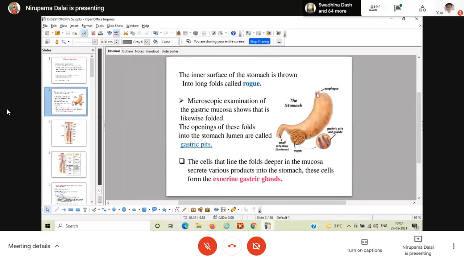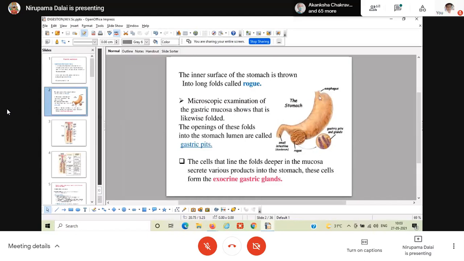You can see in this slide there is the esophagus. Here is what is known as the greater curvature. This part is your greater curvature, and this part is your lesser curvature. They have different parts. These are the fundic part, and this is known as the lower esophageal sphincter. The arrow mark indicates the lower esophageal sphincter, which controls the movement of the food bolus from the esophagus to the stomach.